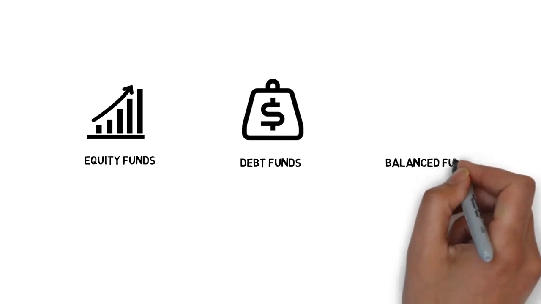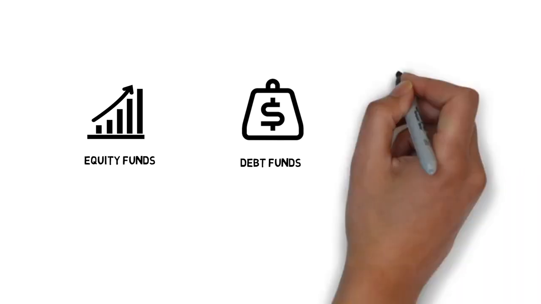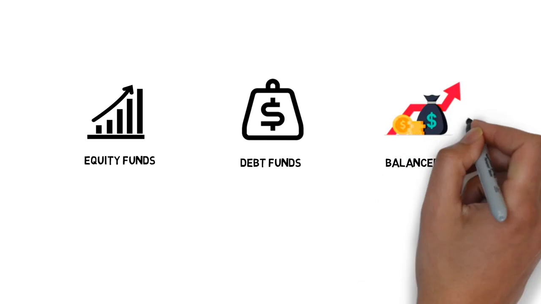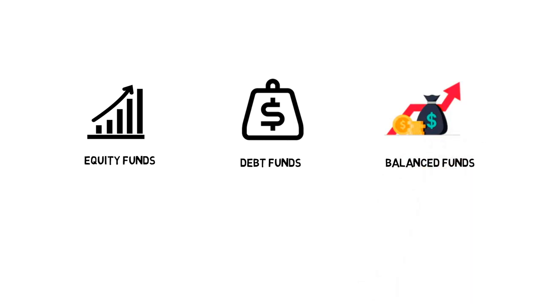The third type is balanced fund. A fund that invests in both equities, that is shares, and debt instruments like bonds, government securities, etc. is known as balanced fund. These are also sometimes called hybrid funds.